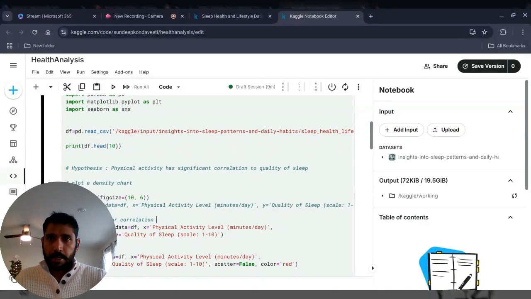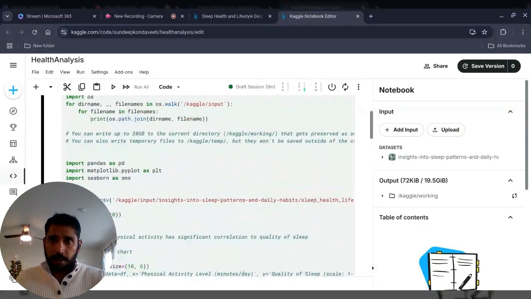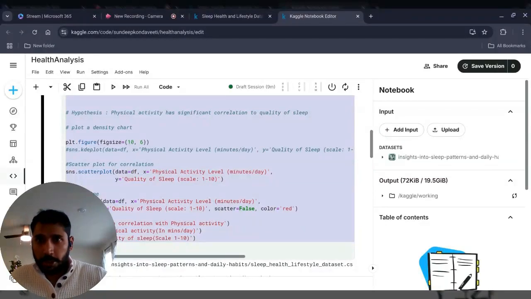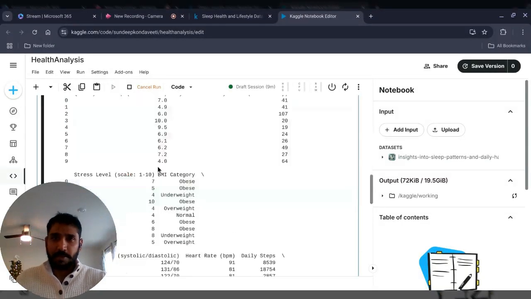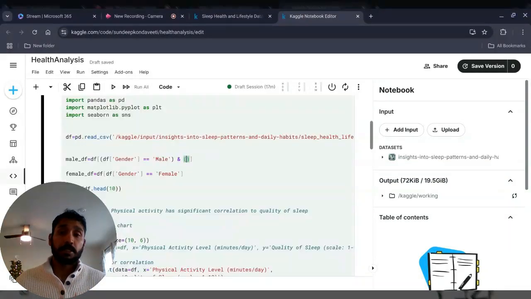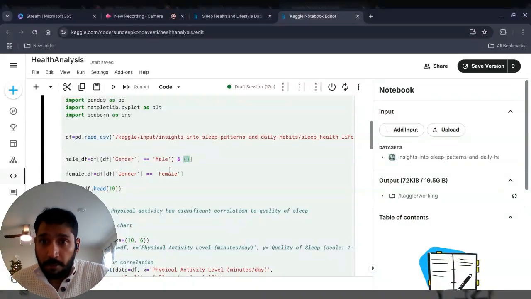Okay, so let's see if this is going to give us something different that is easier to interpret. I do like the density chart. It's very visually exciting, but I can't really make sense of it. So we'll see. Okay, so this is much better to understand. And we can see whether quality of sleep is dependent on physical activity or not. So I'm going to filter down for gender, male, and occupation.